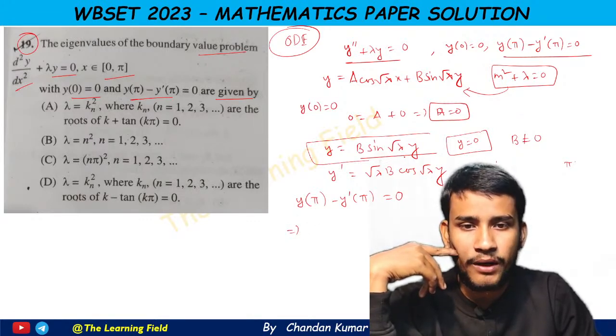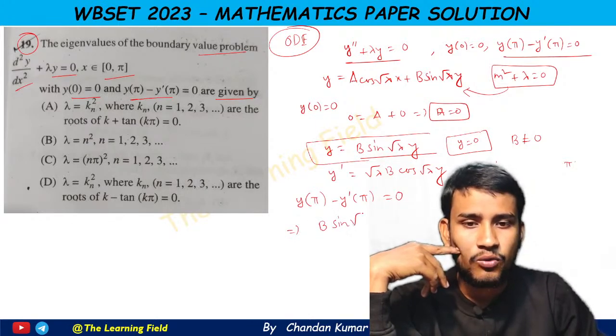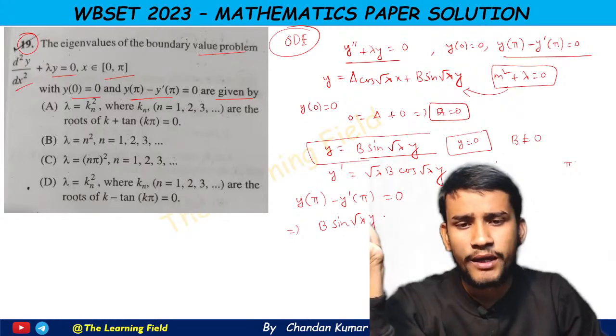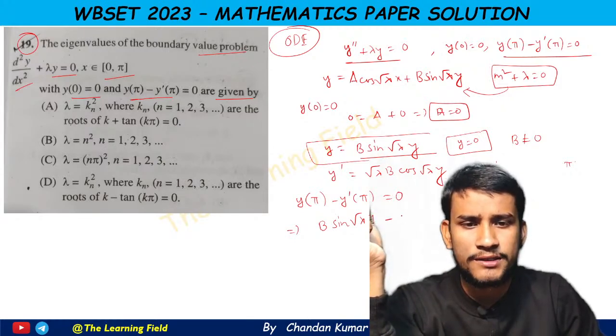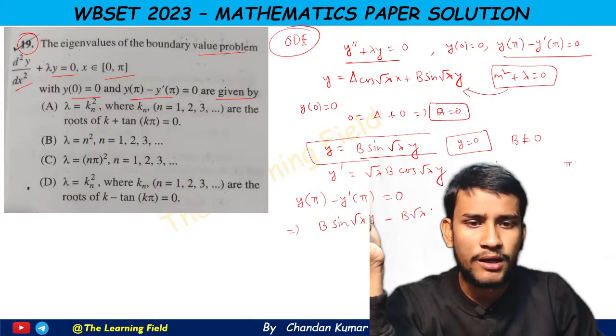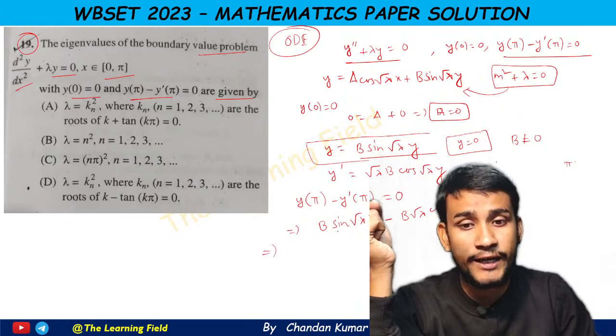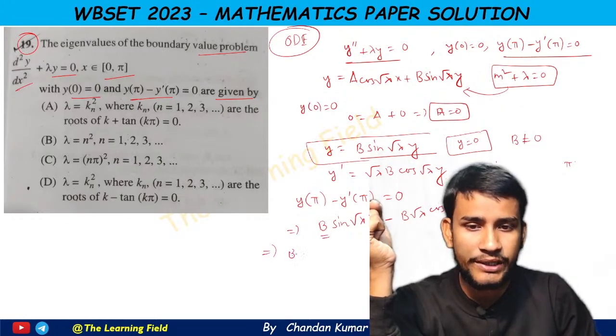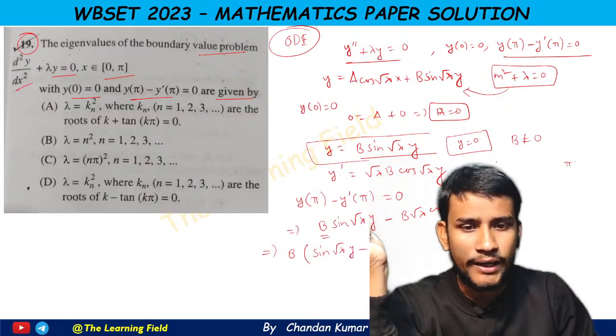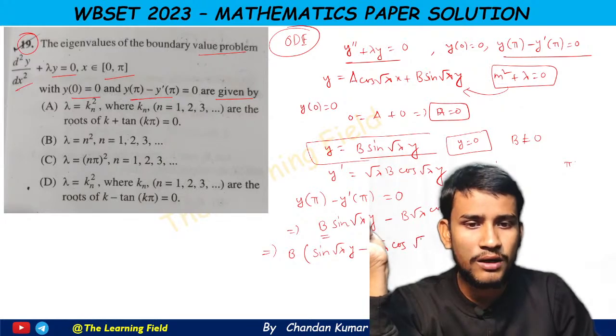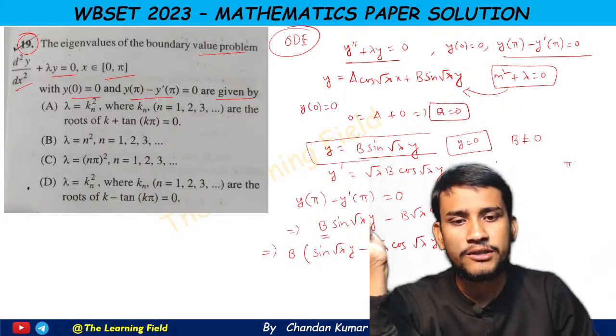y(pi) means B sine root lambda pi, and minus y dash(pi) means B root lambda cos of root lambda pi. So this is equal to 0. Now if we take B common, so sine root lambda pi minus root lambda cos root lambda pi is equal to 0.